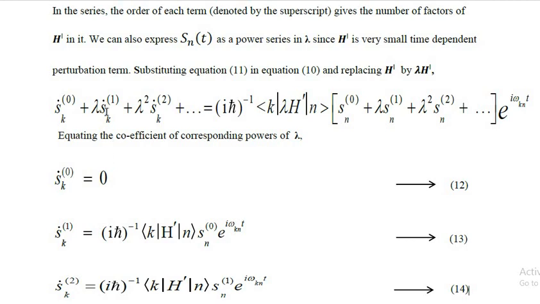And if you see the second term Ṡ_k^(1), since there is a lambda term, if we multiply this lambda to each term inside this bracket, S_n^(0) will take lambda, the second term will take lambda squared, the third term will take lambda cubed and so on. So Ṡ_k^(1) is equal to (iħ)^-1 the matrix, S_n^(0) e^(iω_kn t).